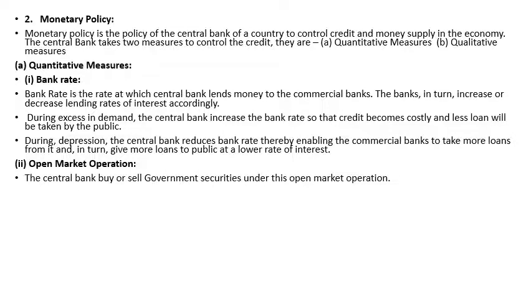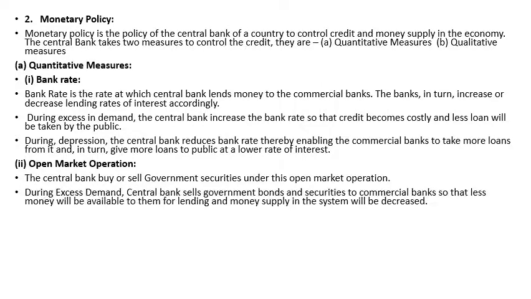Under open market operation, the central bank sells government securities to the general public or the commercial banks. During excess demand, the central bank sells the government securities, you have to remember this. So in excess demand, they will sell government securities to the commercial banks. If they sell, then the commercial bank or public has to pay money to the government. So the excess money flow in the system will be withdrawn by the government or the central bank. That's how the aggregate demand will decrease.